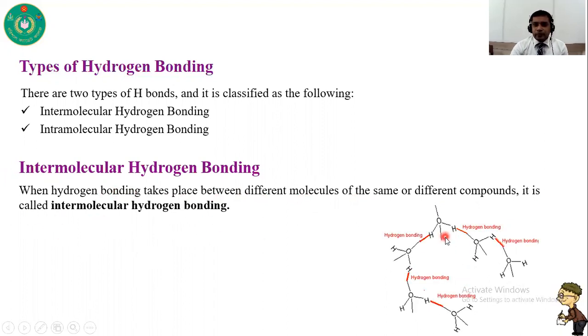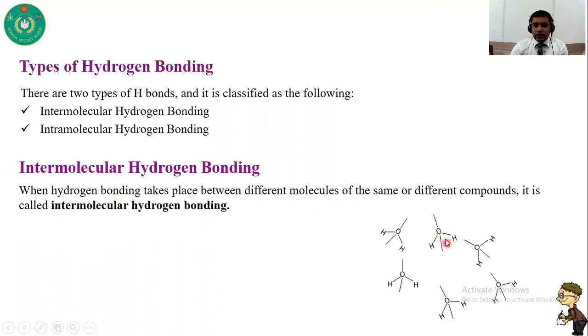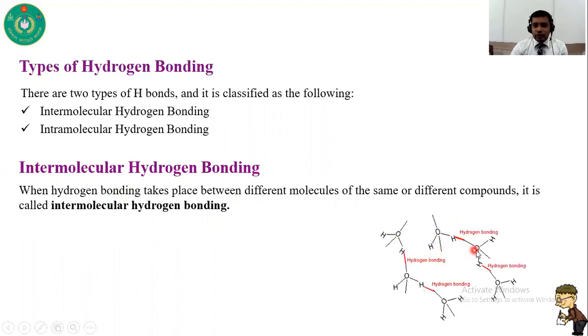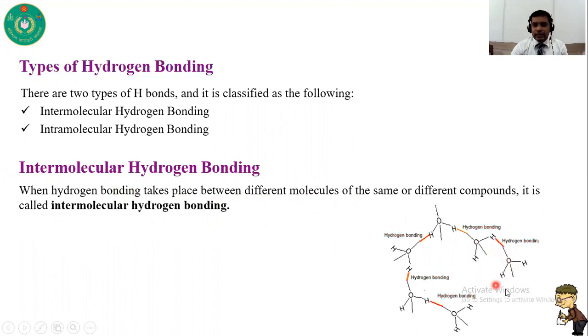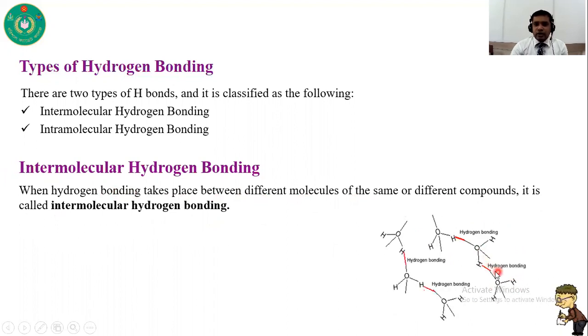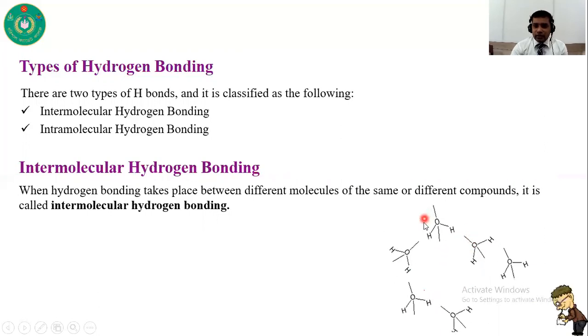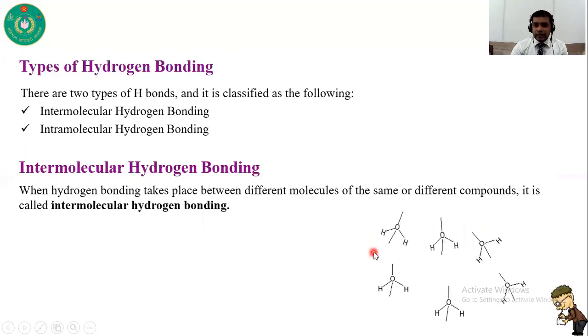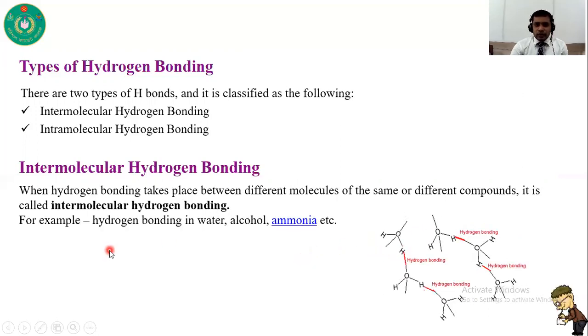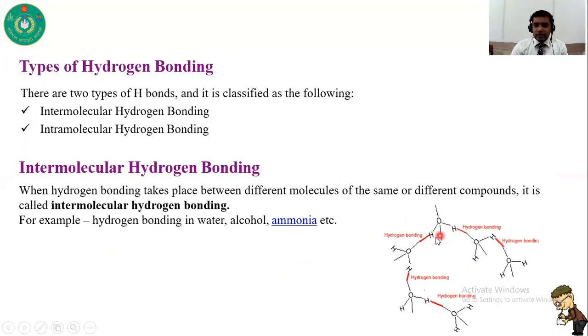Here you can see this is a water molecule. This water molecule forms a hydrogen bond with another water molecule. This water molecule also forms a hydrogen bond with another water molecule. So this is intermolecular hydrogen bonding. When one molecule forms a hydrogen bond with another water molecule, this is called intermolecular hydrogen bonding. I think it is clear to you. For example, here you can see hydrogen bonding in water molecules, alcohol and ammonia.